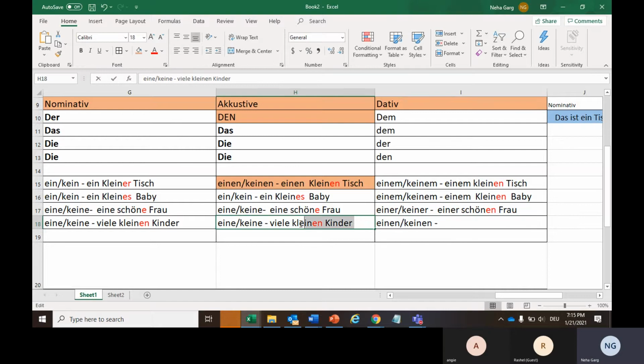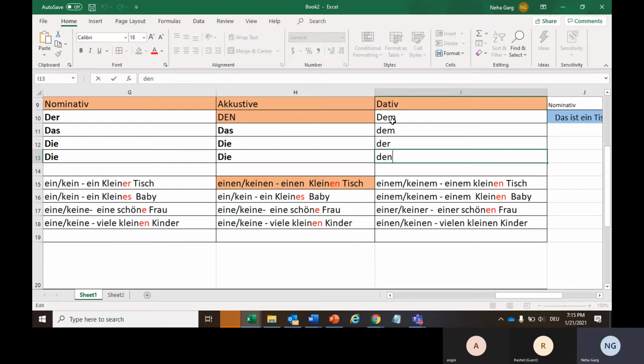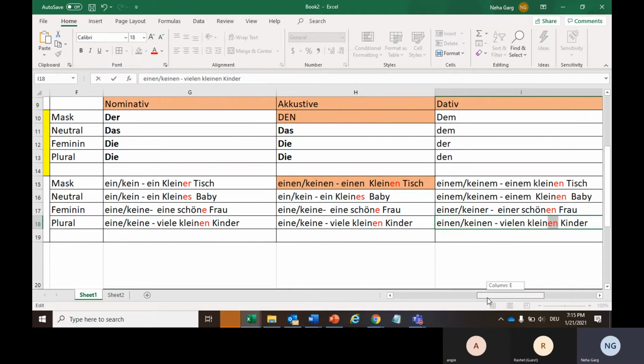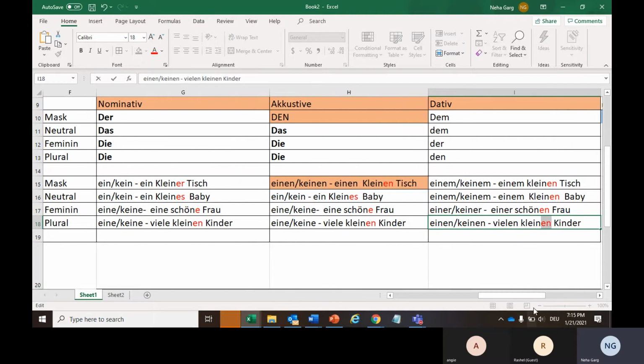If I talk about plural case, with plural also, it will not be viele like it has been written here, it will be vielen, because it is einen oder keinen. Similarly, it will be vielen, because with dative plural changes to den. So this en is coming from this den, and then extra en as an adjective ending. Clear?